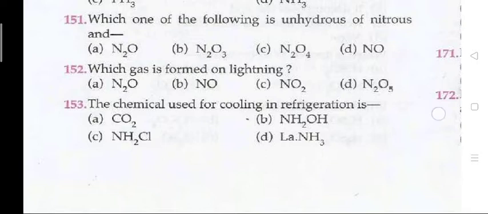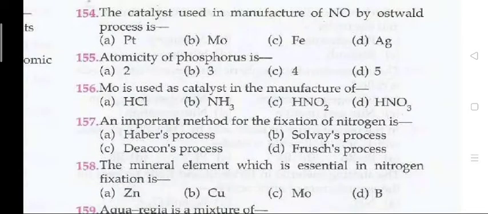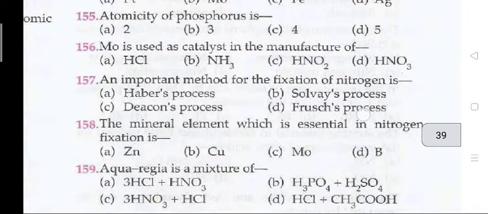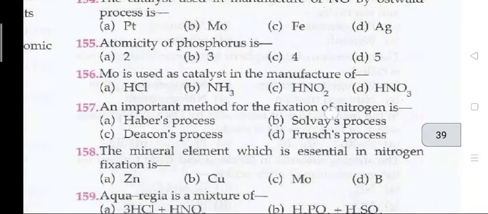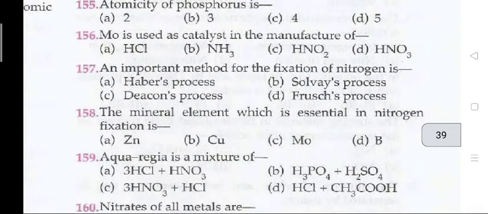Next question, the catalyst used in manufacture of NO by Ostwald process is. The right answer is D, that is your Ag. Question 155, atomicity of phosphorus is.